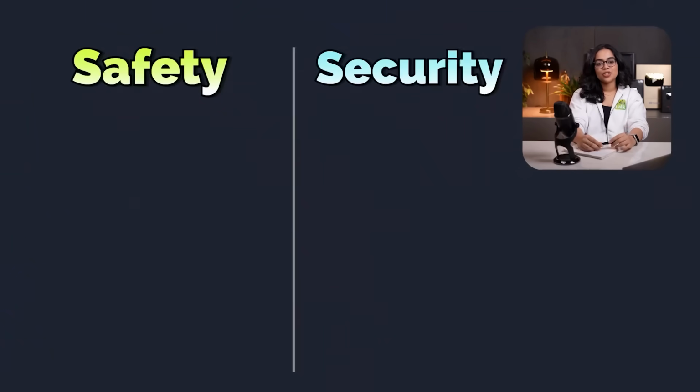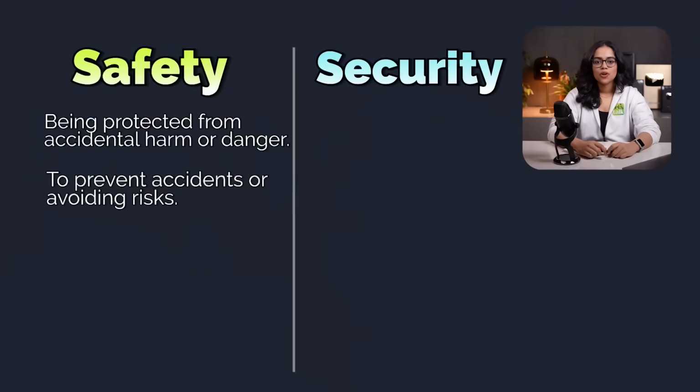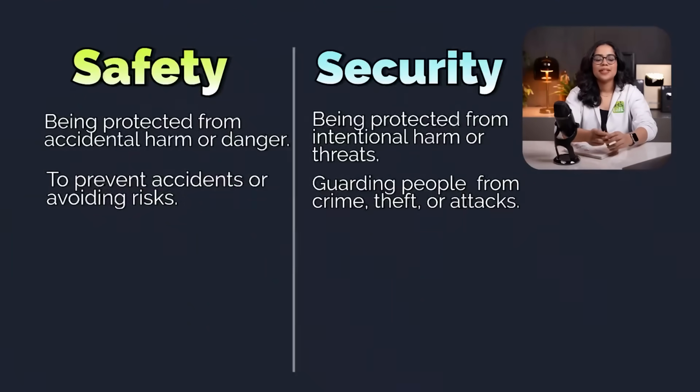Safety and security. Now, safety means being protected from accidental harm or danger. It's all about preventing accidents or avoiding risks. It's mostly used related to health, well-being, or avoiding an injury. Whereas security means being protected from intentional harm or threats. It's about protection from crime, theft, or attacks. It's used in relation to guarding people, places, or things.